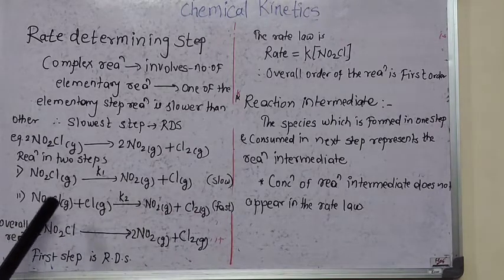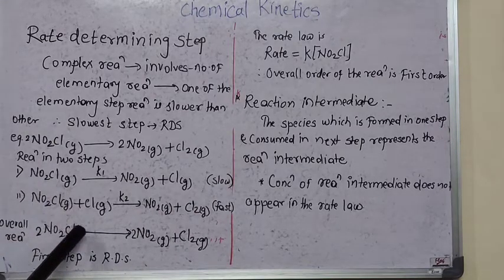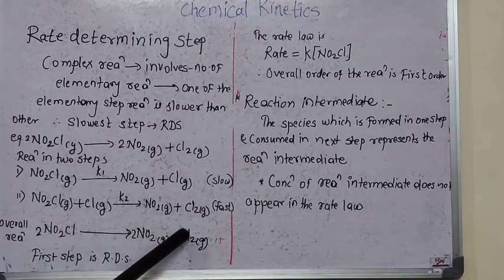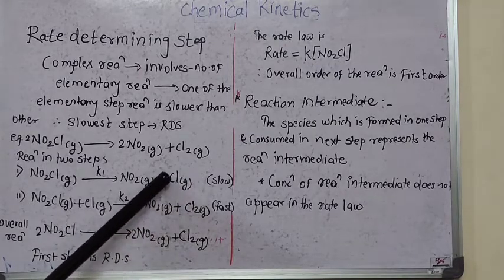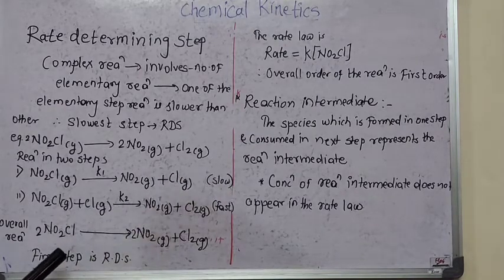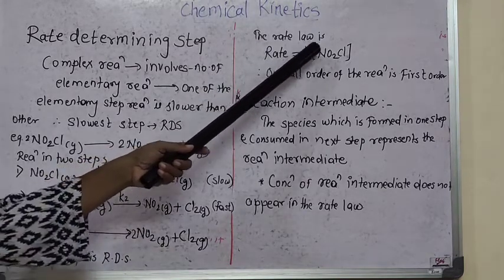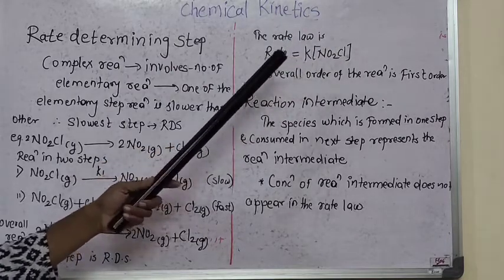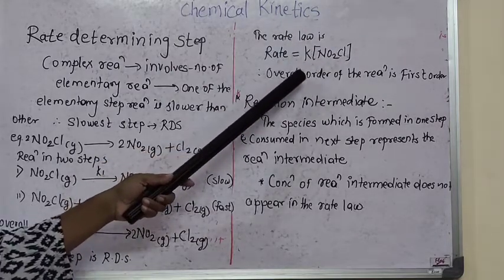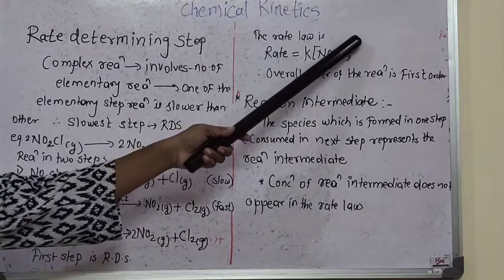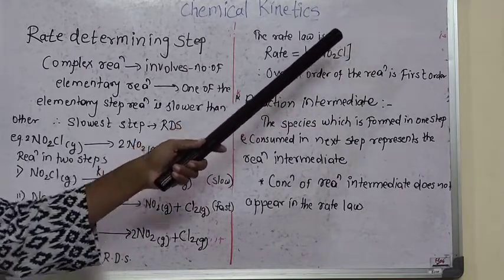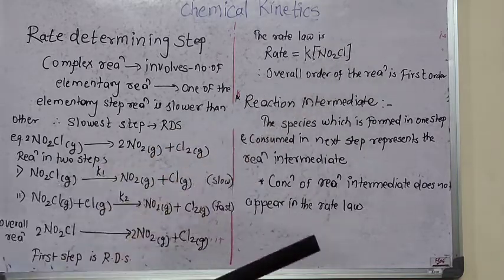If we consider the overall reaction, it is twice NO2Cl gives twice NO2 gas plus Cl2 gas. Out of the two steps, the first step is the slow step, so that step is the rate determining step. The rate law for this equation is written as rate equal to K times the molar concentration of NO2Cl, where the power is one. So the overall order of the reaction is first order.